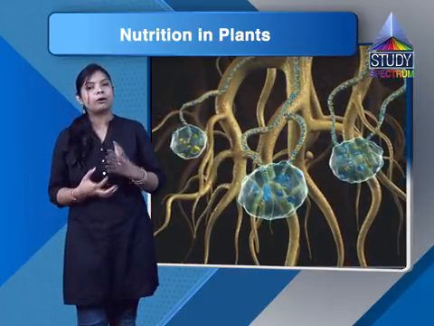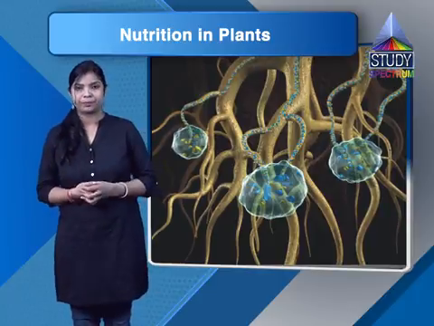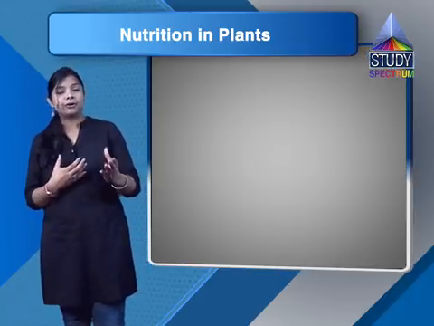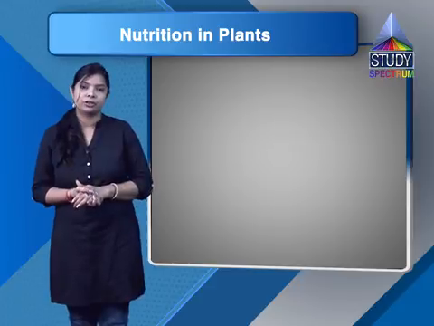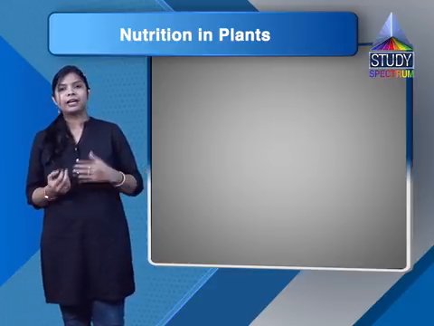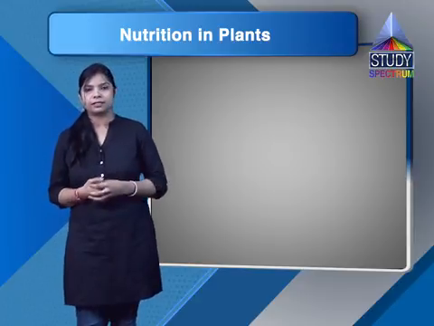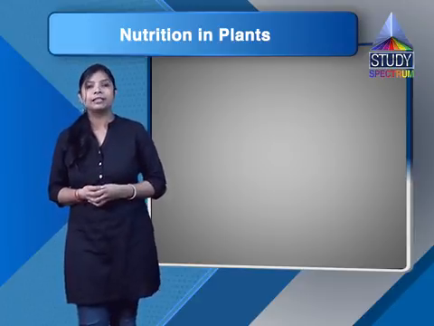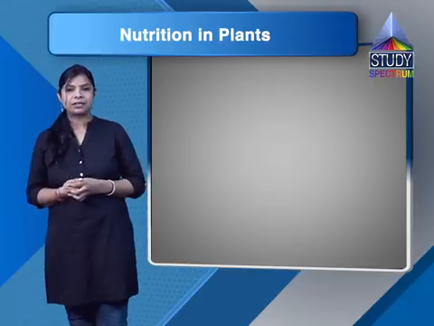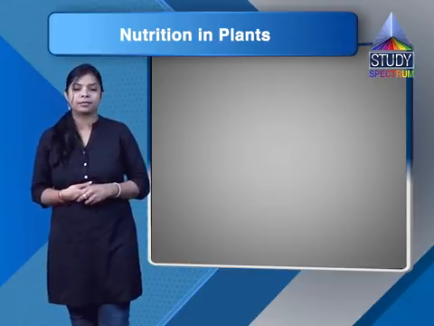So it was all about the symbiotic relationship and the heterotrophic mode of nutrition. Students, here we are done with this chapter, nutrition in plants. Now let us start with the exercise of this chapter.